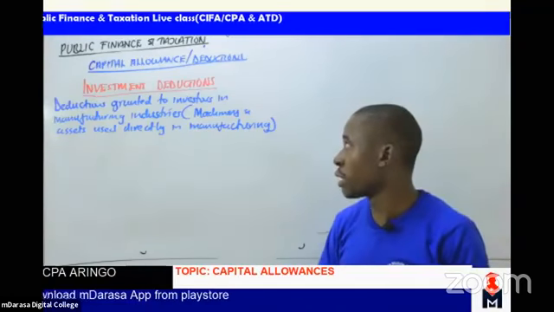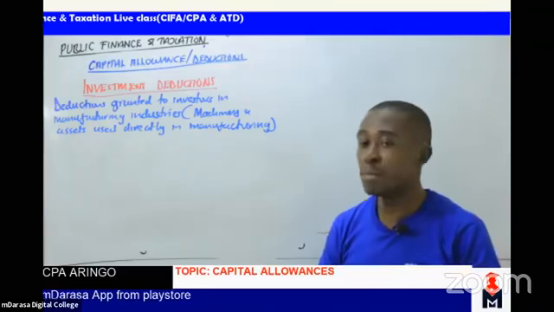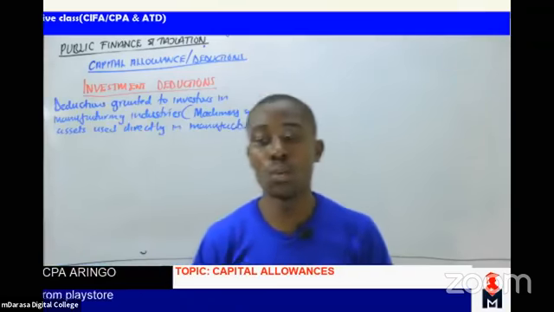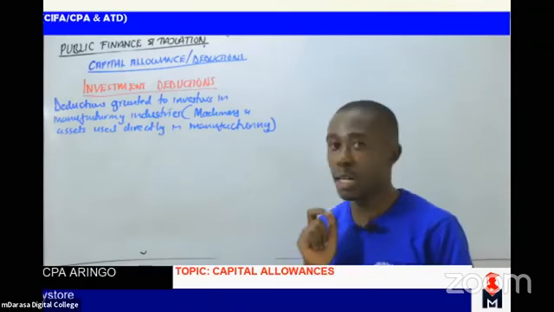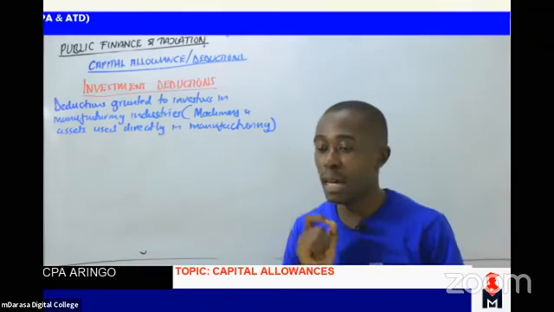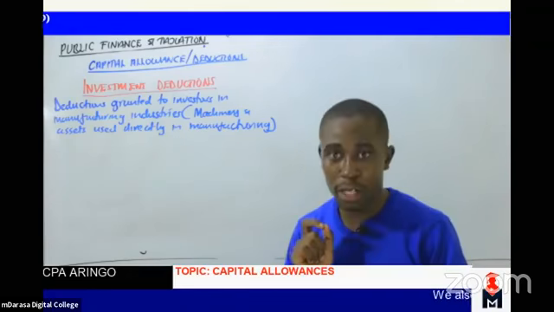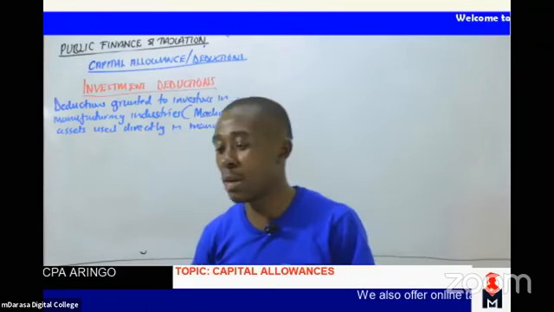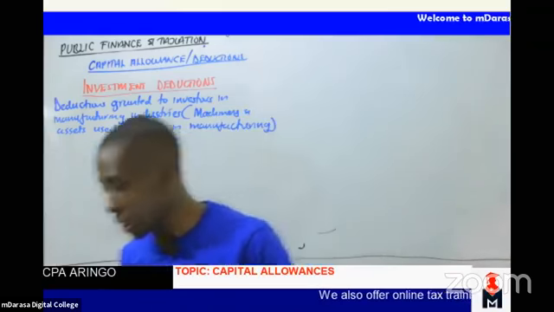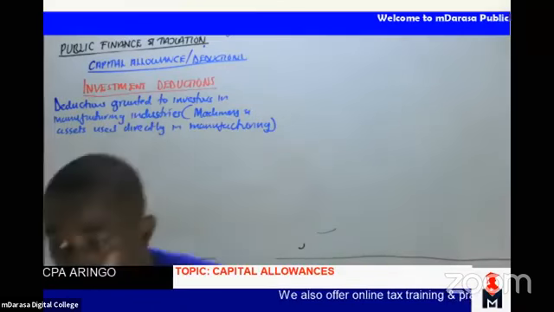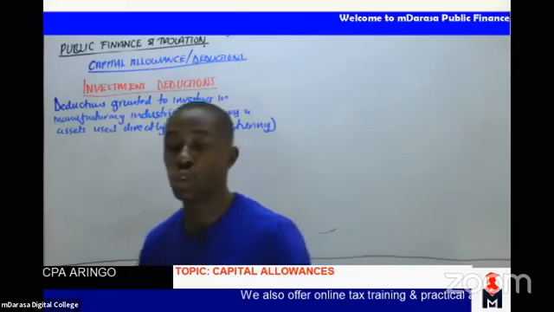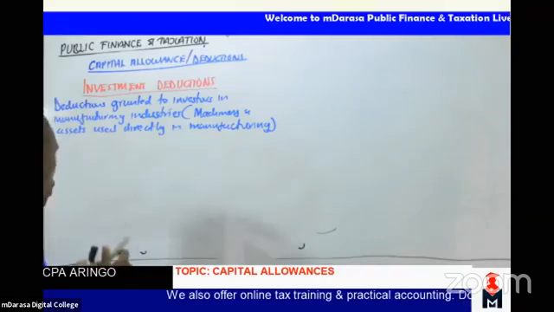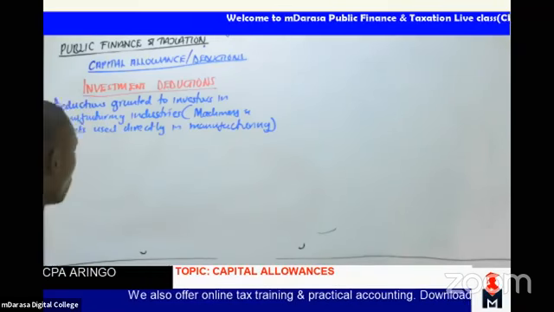So after we've understood the definition of investment deduction, there is a very key word that I want each one of us to have in mind. We should be having it in mind because it's going to affect us in each and every component that we'll be handling in regard to capital allowance. And that's a concept known as qualifying cost. We should be very good at understanding the concept of qualifying cost.